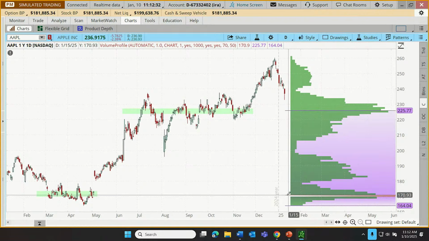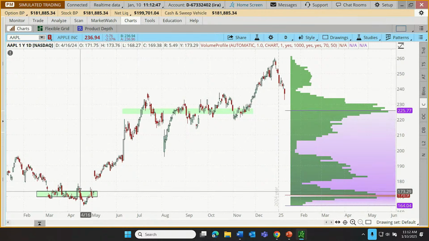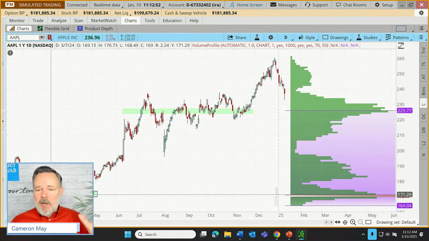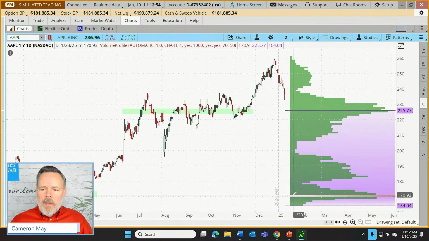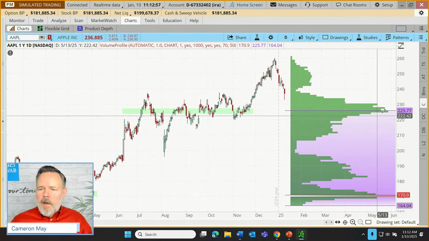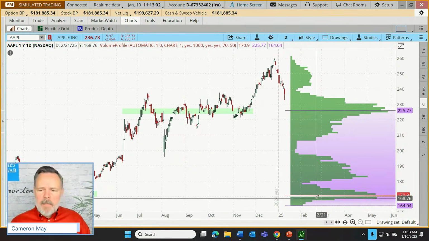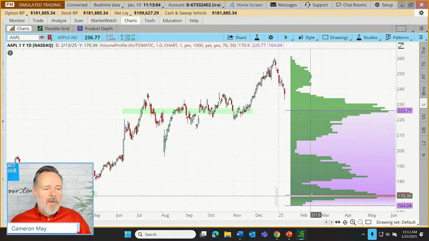And so this gets a title here. What do we call this red line? This is known as the point of control. It simply means this is where the heaviest volume trading was at a specific price level for the time frame of the chart. Now, there are assumptions around the point of control. There are also some assumptions around some other levels. Let me talk about these other levels here. Yep, you got it exactly right, Francisco. That's the POC, the point of control.